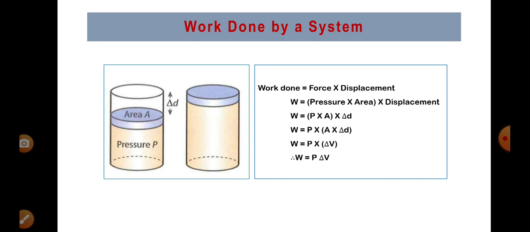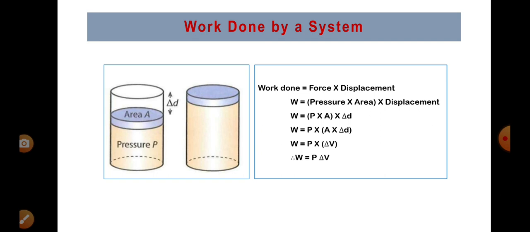Now let us understand work done by a system. Let us take an expression for that. You see, there is a cylinder and piston mechanism. Inside that cylinder, there is a gas. Let us say its pressure is P. Due to the pressure, the piston of the cylinder is moved up. The pressure pushes that piston in the upward direction. Then let us say the piston moves through a displacement delta D.